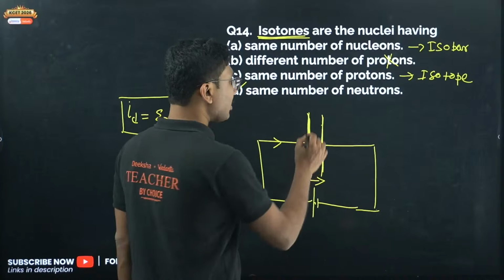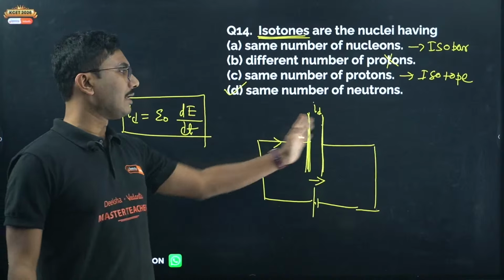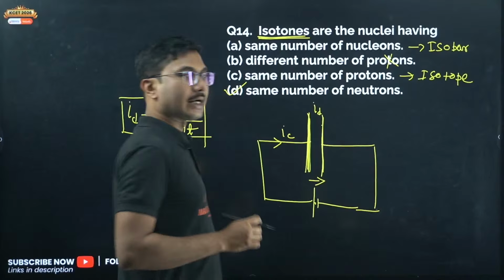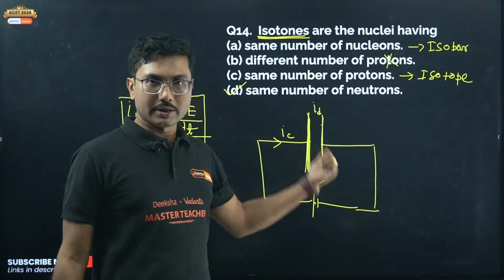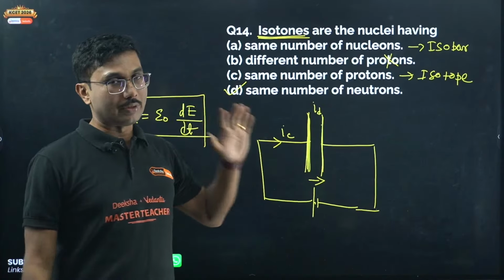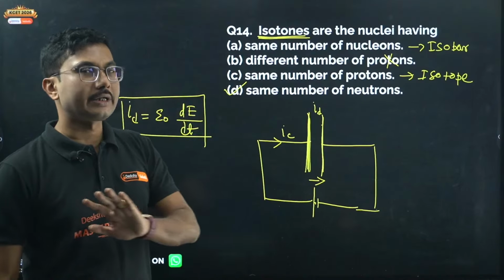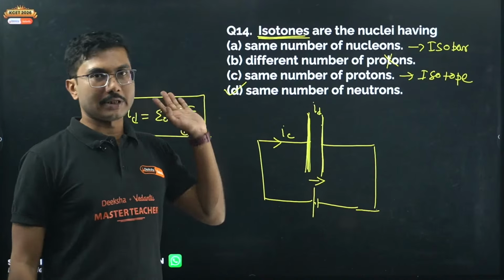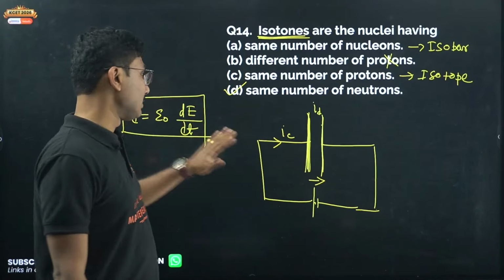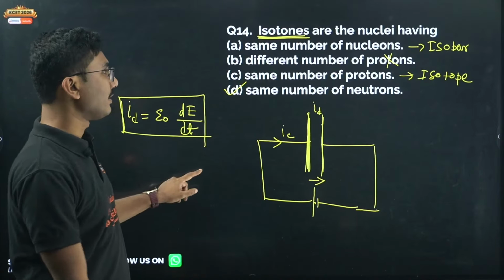So he said that inside the capacitor plates there is something called displacement current, which is basically helping the current to move forward. And there is a conduction current. Conduction current is actually helping to change the electric field, and that electric field is basically helping to conduct the current. A varying magnetic field can produce a constant electric field also, and a constant electric field will not produce displacement current. That is for sure. So it was concluded that only a varying electric field will produce displacement current, not a varying magnetic field.